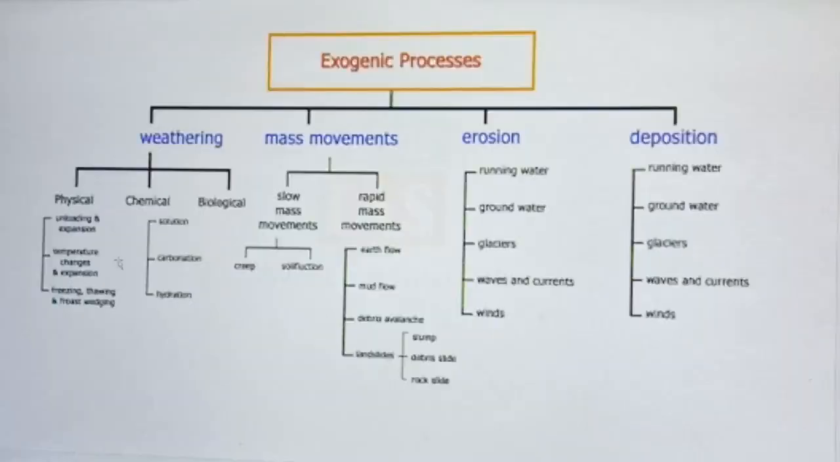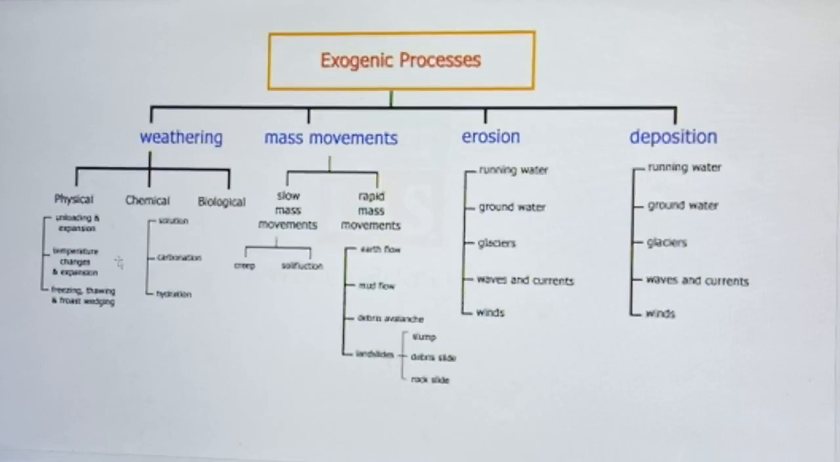Children, let us continue with the chapter Our Changing Earth. In this video, we will study about exogenic force. As we know, exogenic forces are the forces which occur on the surface of the earth. Due to continuous weathering, erosion and deposition done by different agents like wind, water, glacier, different types of landforms are formed.